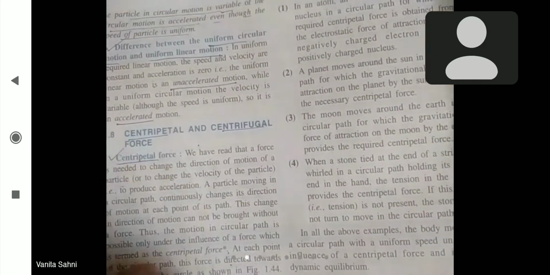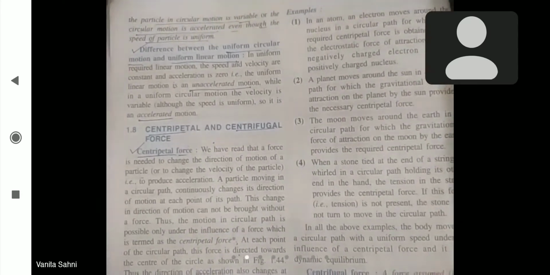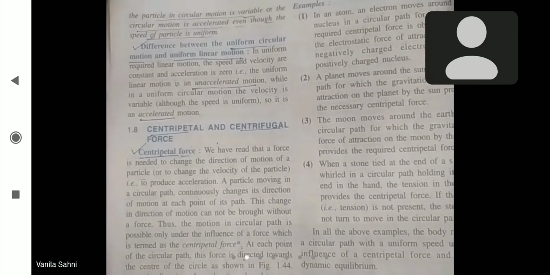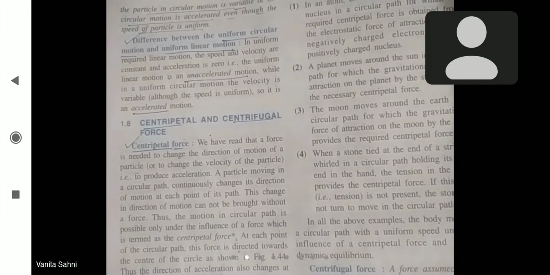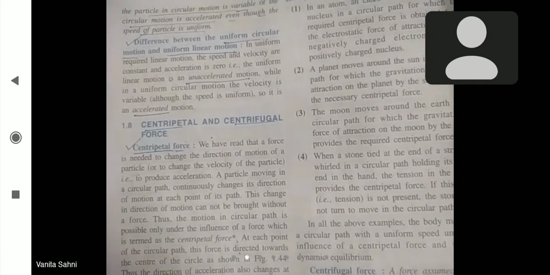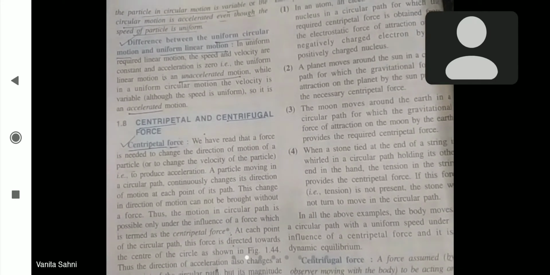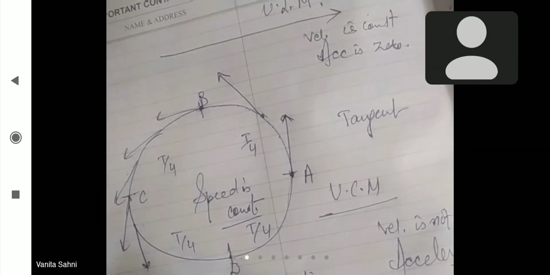First is centripetal force, any way you may pronounce it. Now what is the meaning of centripetal force? You have read that whenever a body is in motion and you want to bring a change in the motion, whether you want to change the speed or you want to change the direction of motion, you need some force. It means here also, in a uniform circular motion, we want to change the direction of motion at every step.